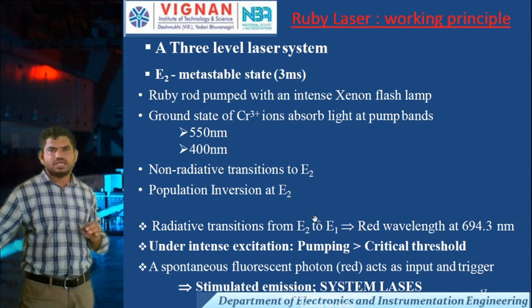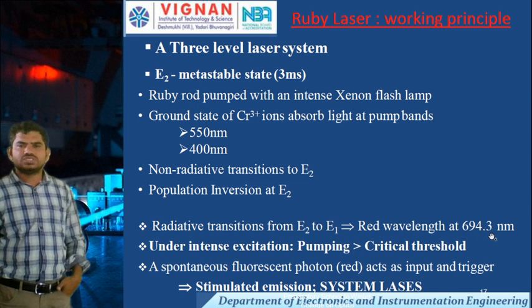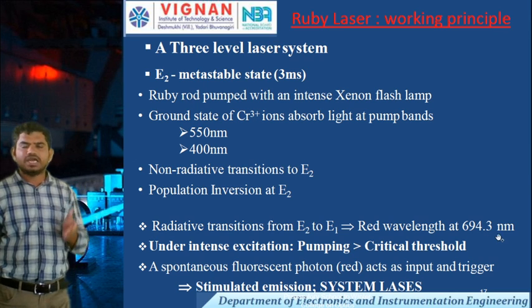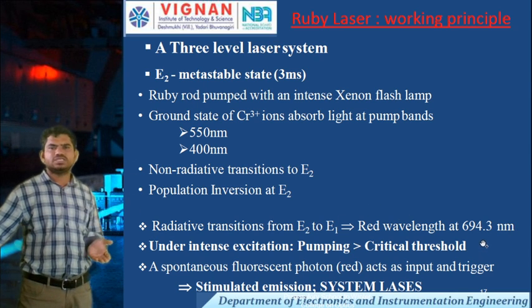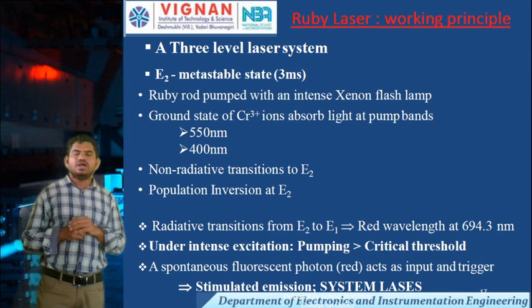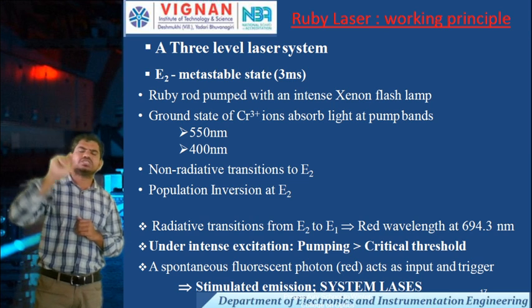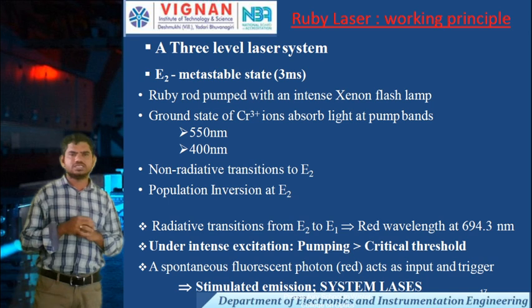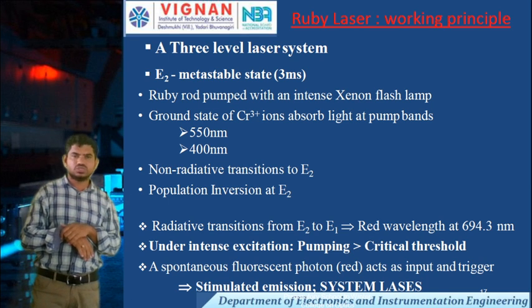The red light has a wavelength of 694.3 nanometers. Under intense excitation, the pumping is always greater than the critical threshold.